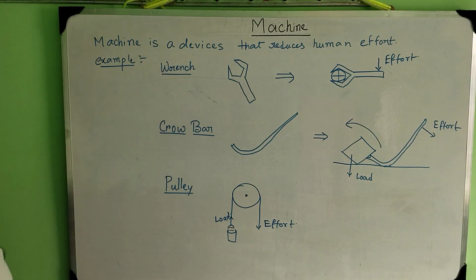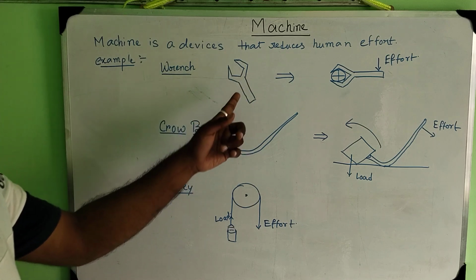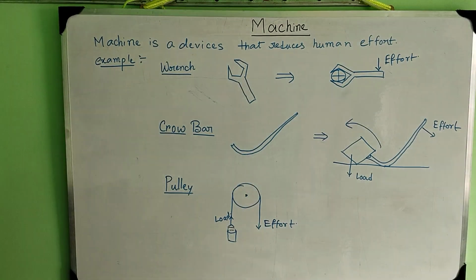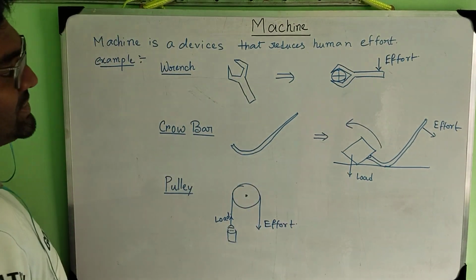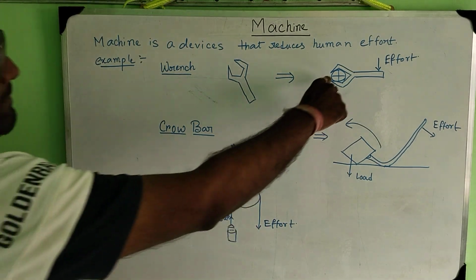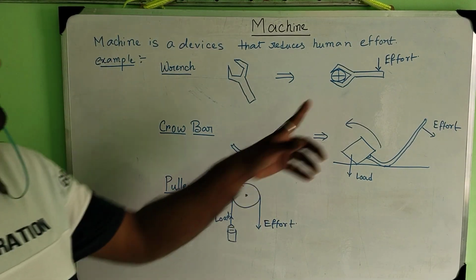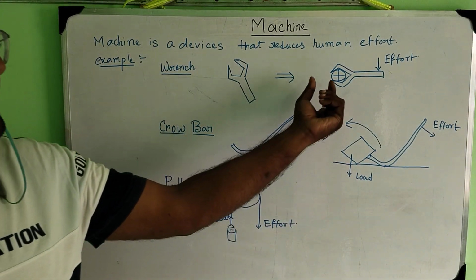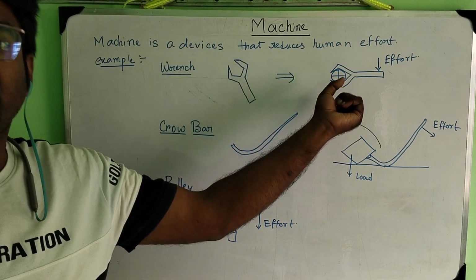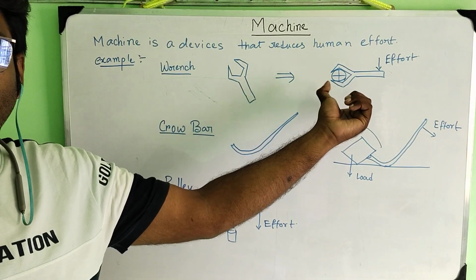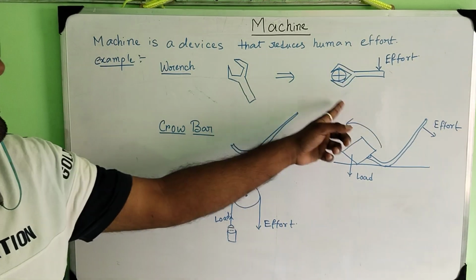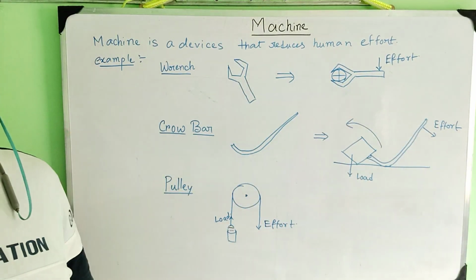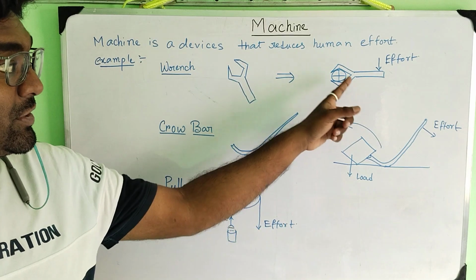What is a wrench? A wrench looks like this. A wrench is used to fasten the screw. If I put the wrench on the screw and put the effort here, the screw will get tightened. Now, instead of a wrench, if I use our hand to fasten the screw, it becomes very tedious for us. We cannot tighten the screw like this with our hand. If we use the wrench, then we can easily fasten the screw, and it will be good for the work also.